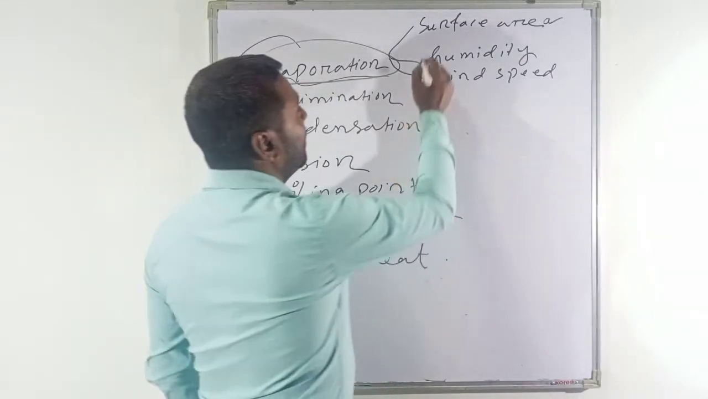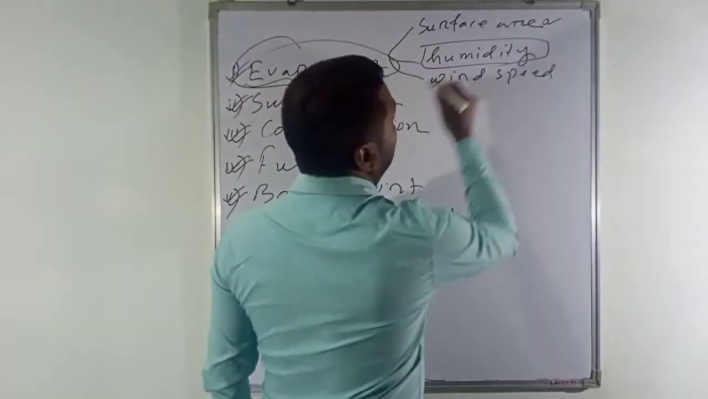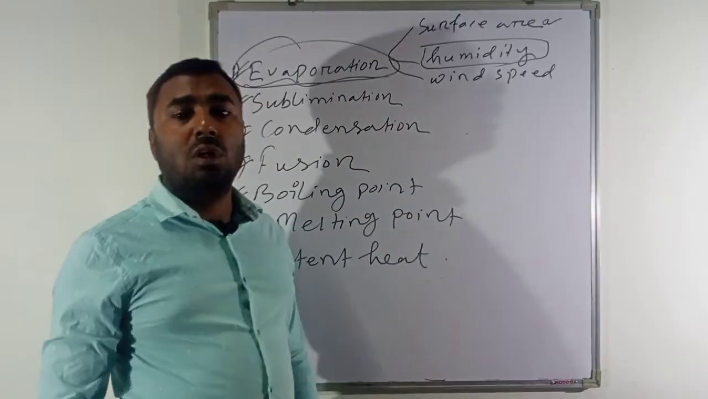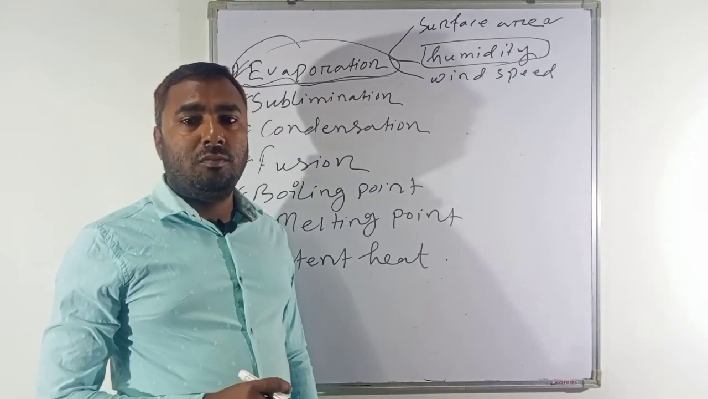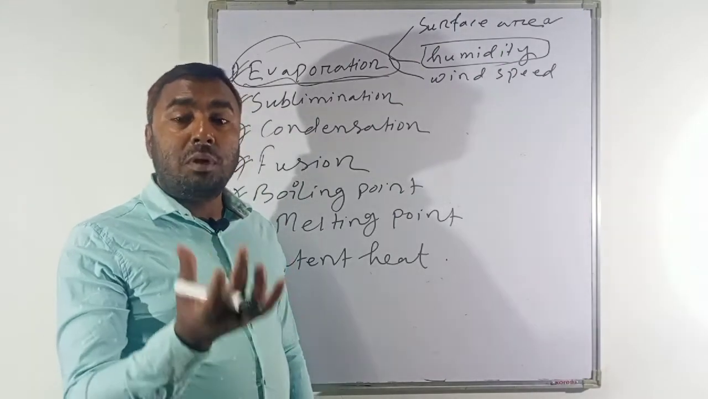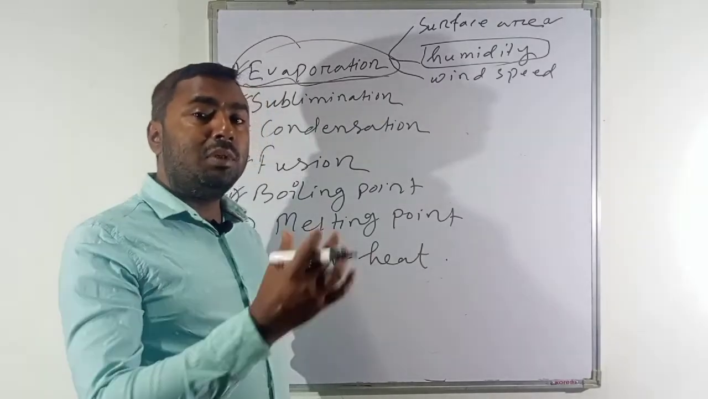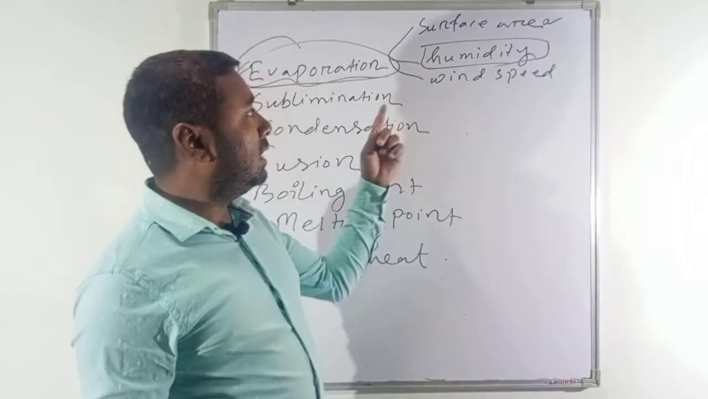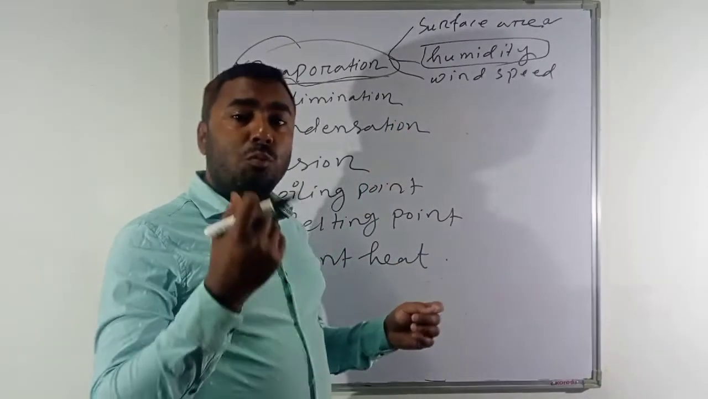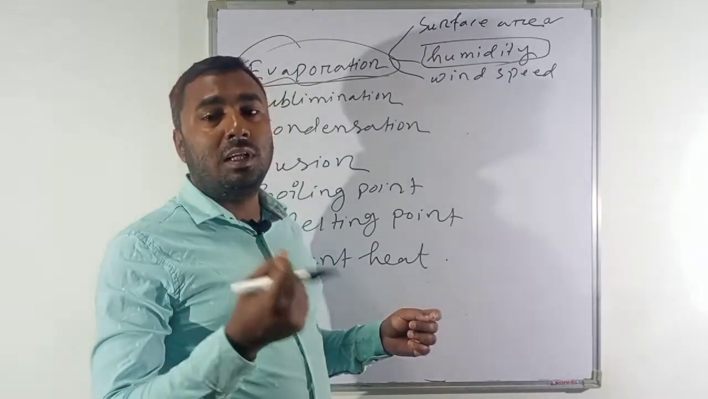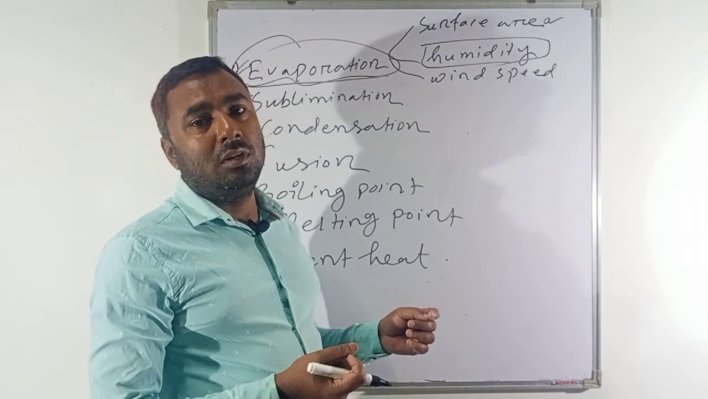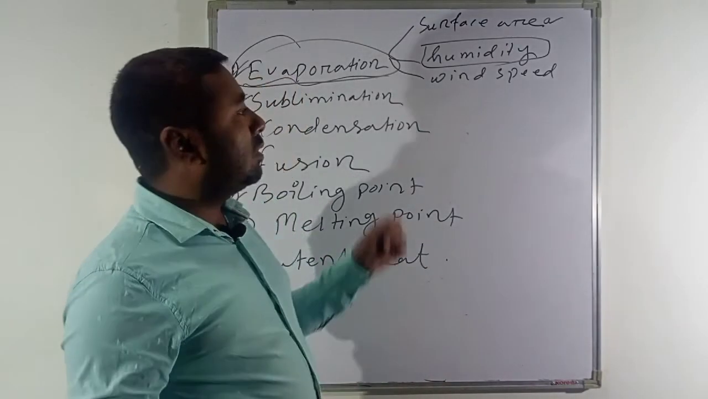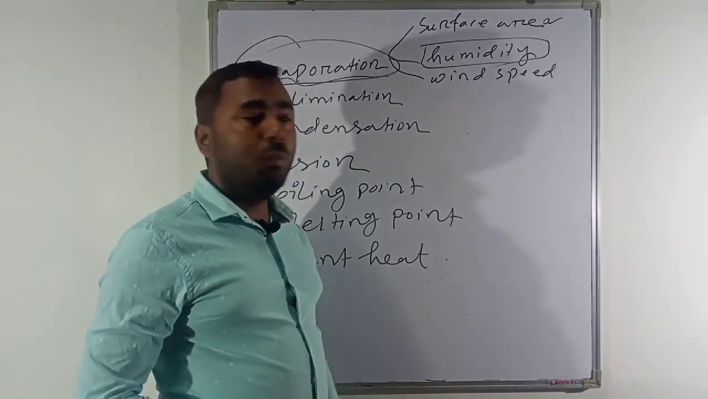On the other hand, humidity also will play an important role in the process of evaporation. Humidity means the amount of water vapor present in the air. एयर में जो वाटर वेपर रहता है, जो अमाउंट रहता है, उसी को हम लोग क्या बोलते हैं? ह्यूमिडिटी. So if there is more humidity, then what will happen? There will be less evaporation. Again, if there is less humidity in the air, then what will happen? The evaporation will be more.